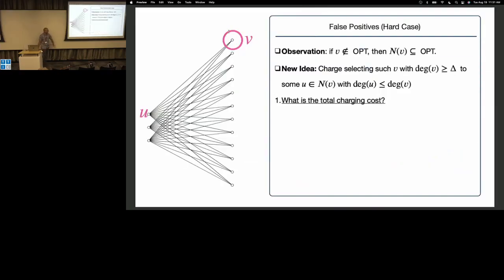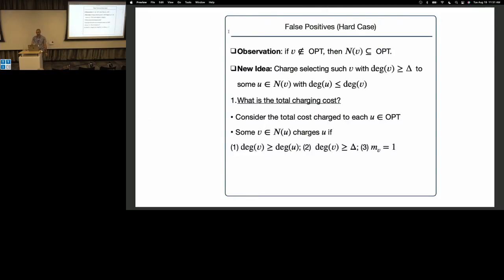Anyways, just to draw in pictures: if I have a false positive, I actually somehow want to charge it to one of the true vertices in the cover. So what is the total charging cost? Well, one way to count this is to consider a vertex in opt. How many times is it charged? Some other vertex in its neighborhood, like a false positive, charges this vertex if three things happen. One is that this degree has to be larger; that's how I define how I charge it.